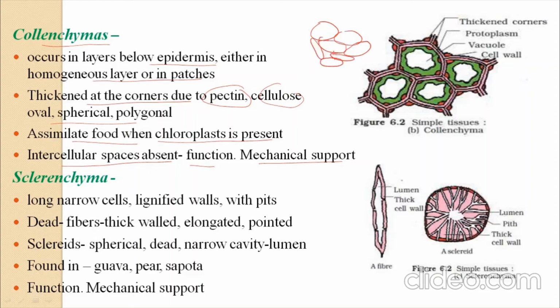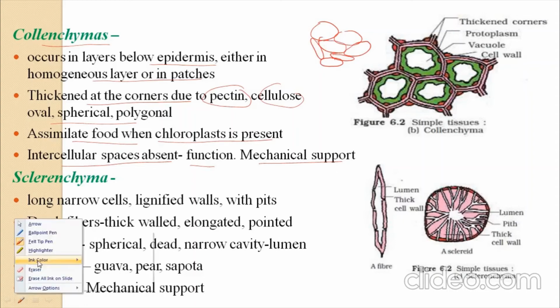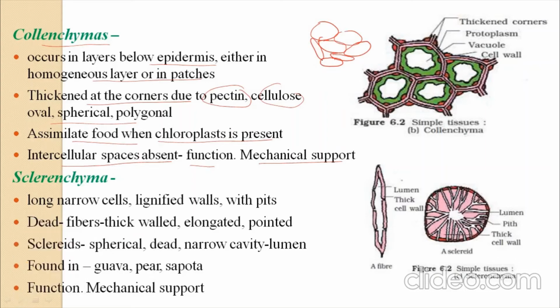Now I change the color. Now look at this. Here it is an intercellular space. You find the intercellular spaces over here. There is also. If these intercellular spaces continue to be present, then it is called a parenchyma.